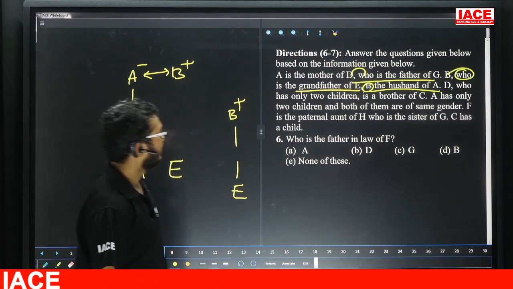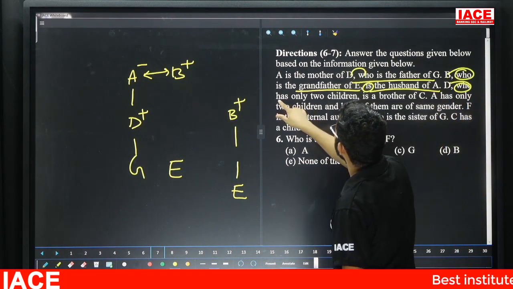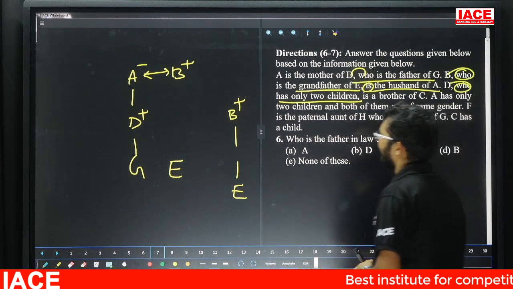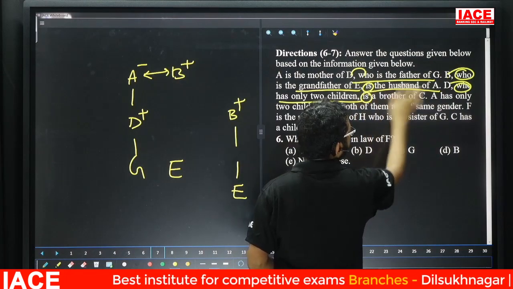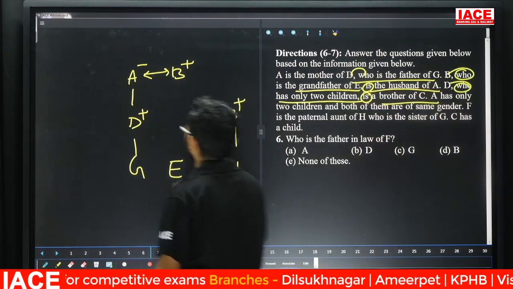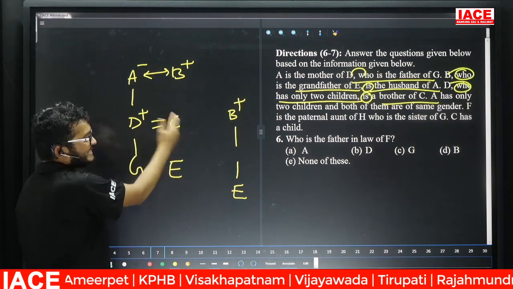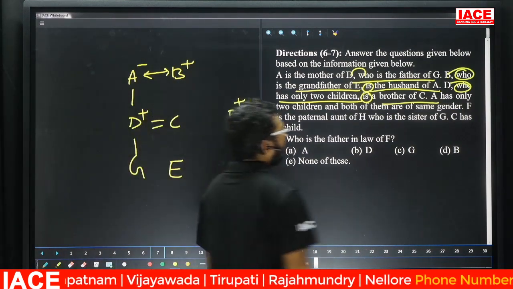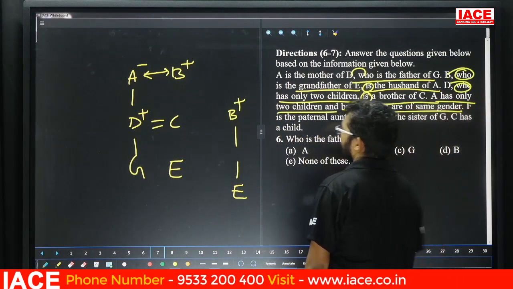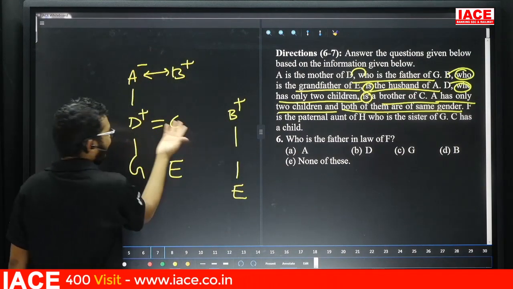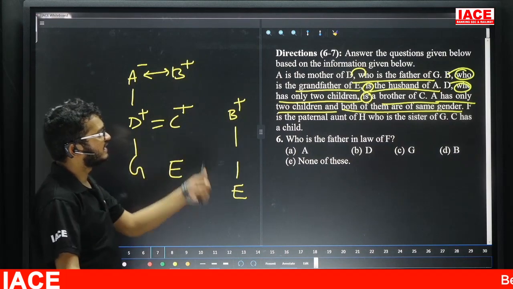Leave it. Next one. Friends, check here. D. Who qualifies here? D has only two children. Next is brother of C. Here D qualifies. D is brother of C. Yes. D having only two children, but D is brother of C. Leave it. Next, A has only two children and both of them are of same gender. A has two children, D and C, but both of them have the same gender. Yes, D is male, C also male.